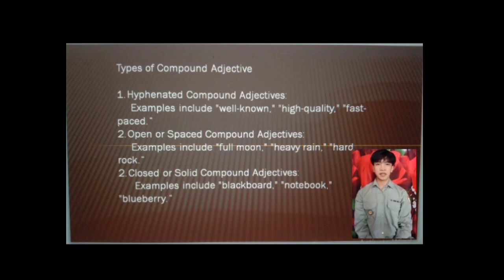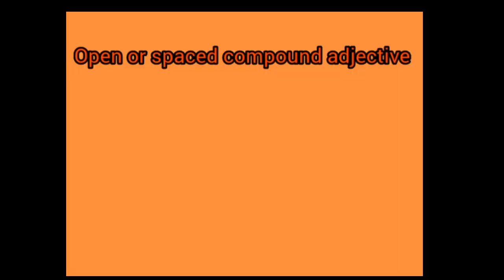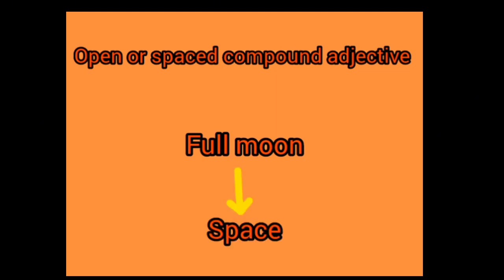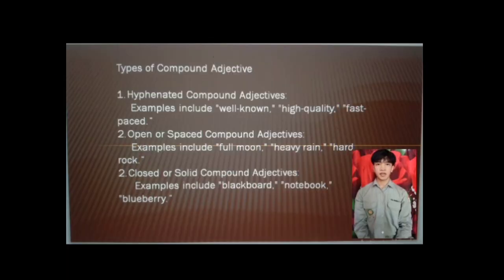And the second type is open or spaced compound adjectives. Open or spaced compound adjectives are a combination of words that act as a single modifier before a noun, but they are not connected by hyphens. Instead, they are written as separate words with a space between them. For example, full moon. Compound adjectives still serve to modify a noun, but they are not hyphenated. Examples include full moon, heavy rain, hard rock.